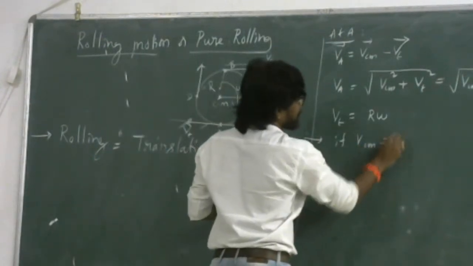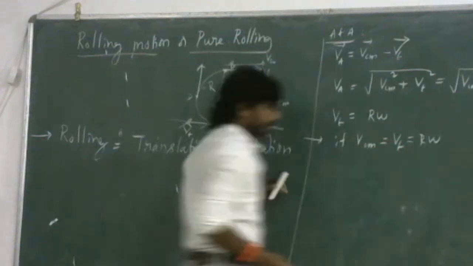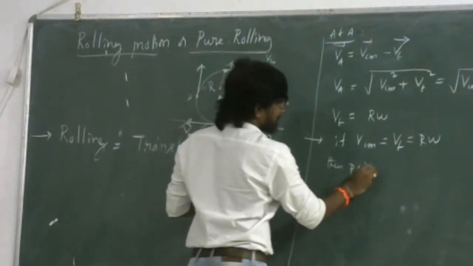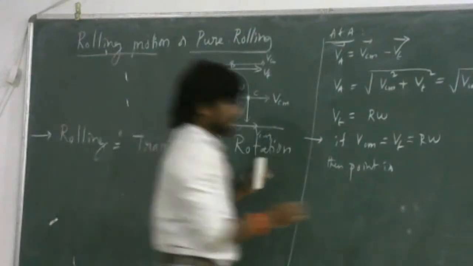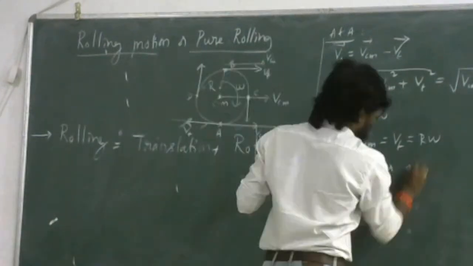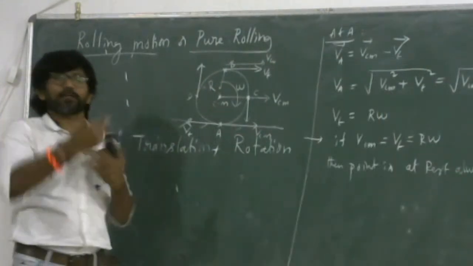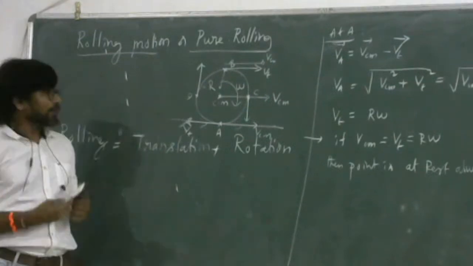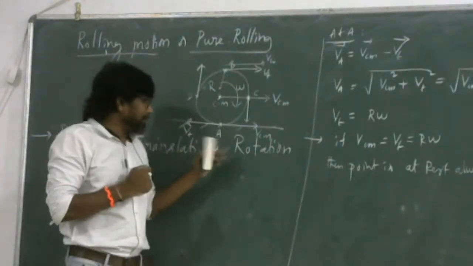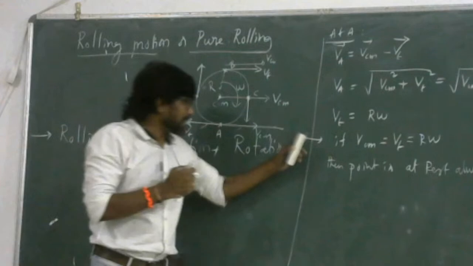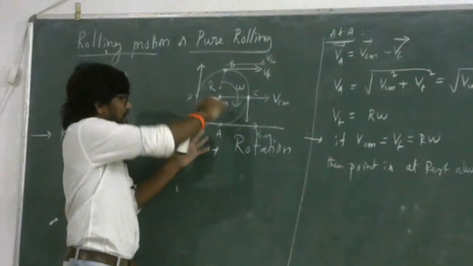If VCM is equal to VT, that is r omega, then point A is considered to be at rest always, and this is considered the condition for pure rolling. If either of these is greater, then the body will not be in pure rolling. So if, for example, this is greater than this, the body will be dragged forward, which means it will slip.